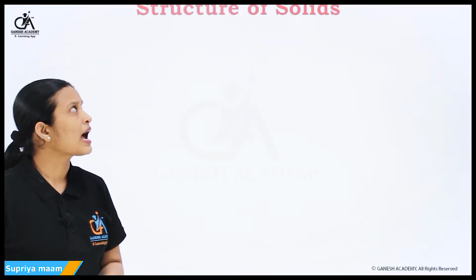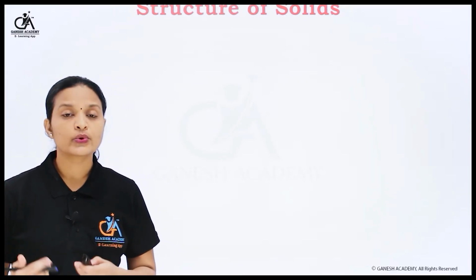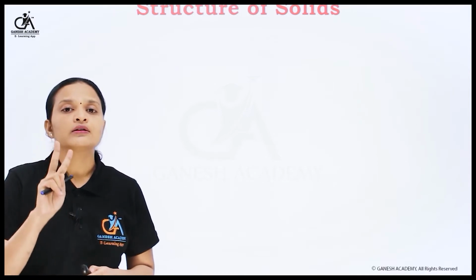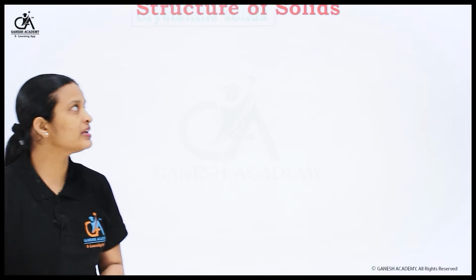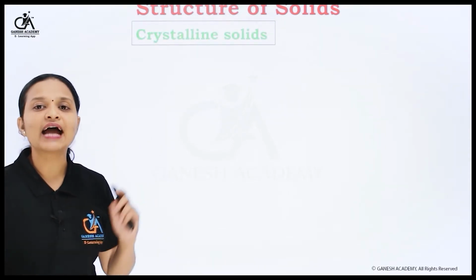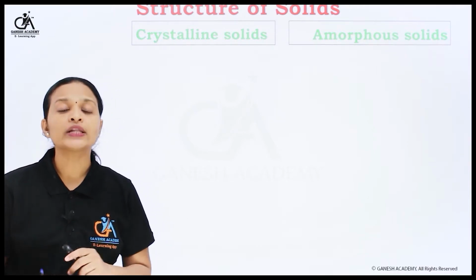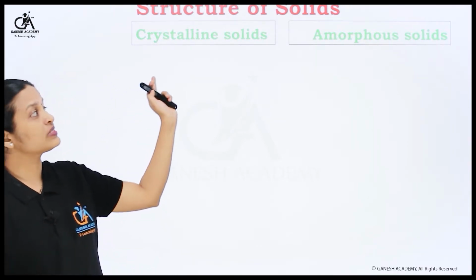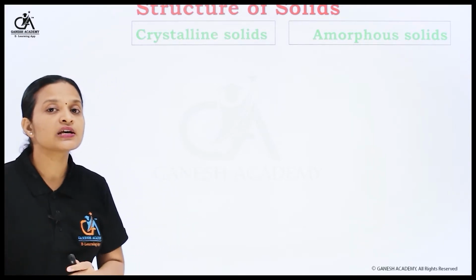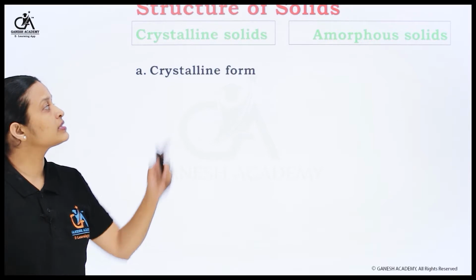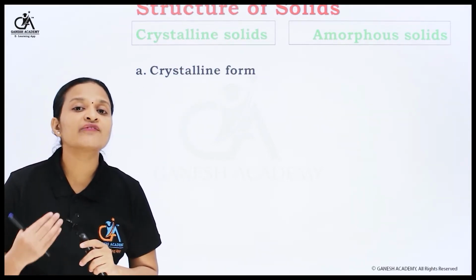Next point is the structure of solids. Basically, the structure of solids exists in two forms. The first form is crystalline solids and the second form is amorphous solids. So what are crystalline solids? Crystalline solids means those particular solids that are in the crystalline form.